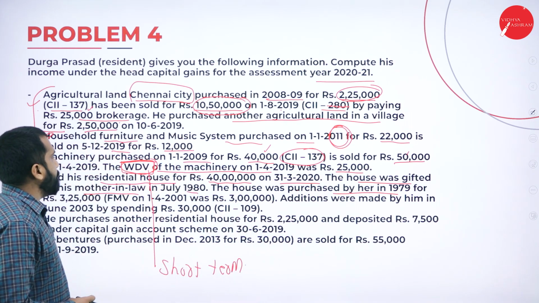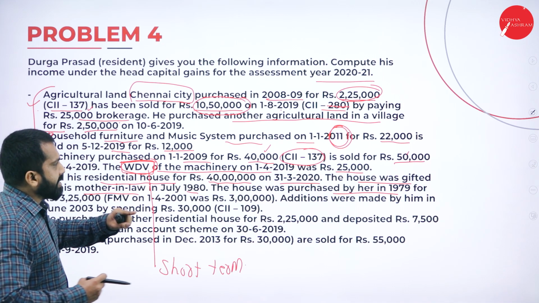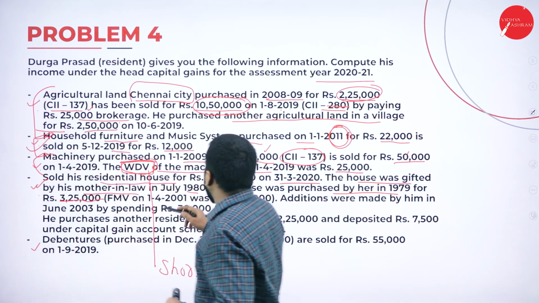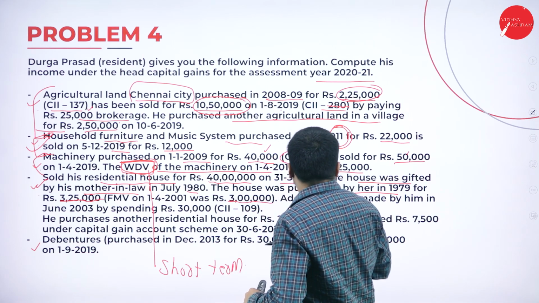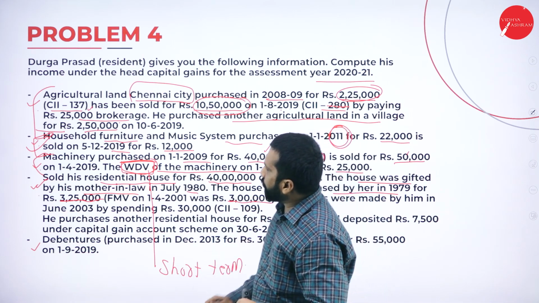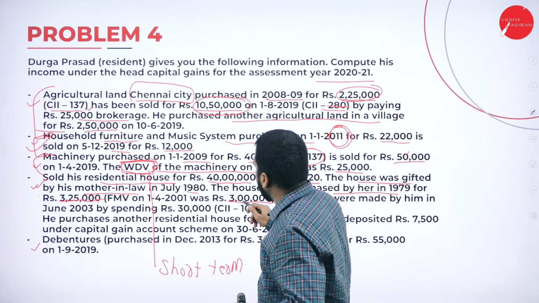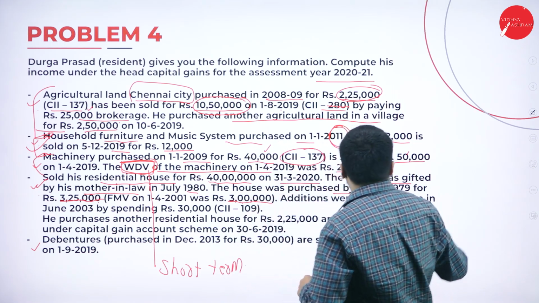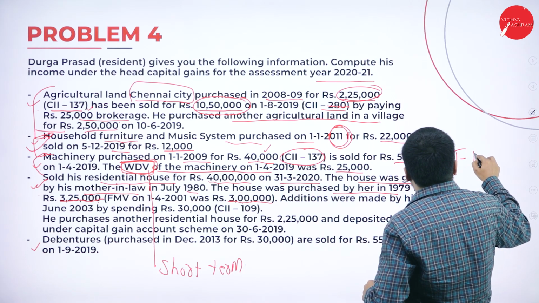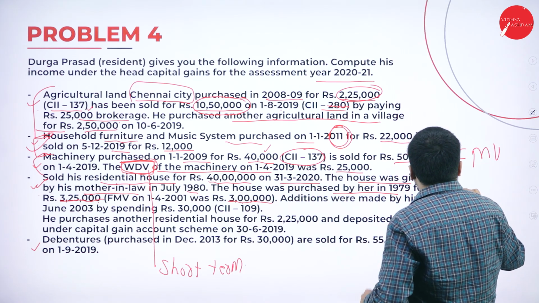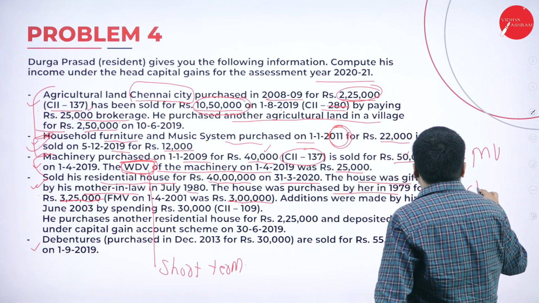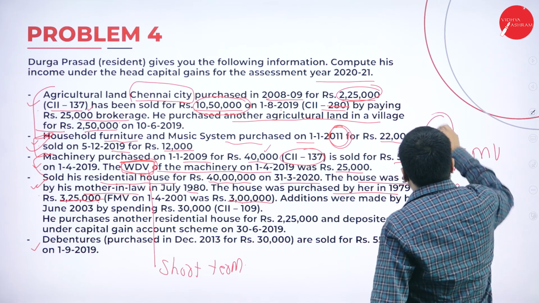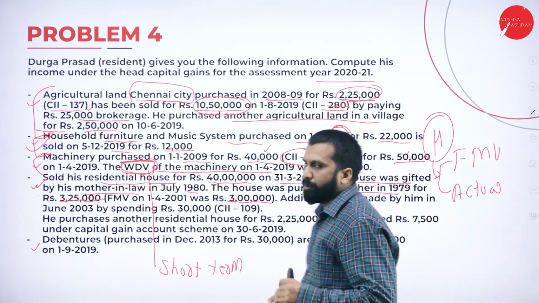Very good. Now, 40 lakh is the selling price and the buying price is 3 lakh 25. Fair market value is 3 lakh. Now, you tell me, should I go for 3 lakh 25 or should I go for 3 lakh? In case of fair market value or actual, whichever is high.